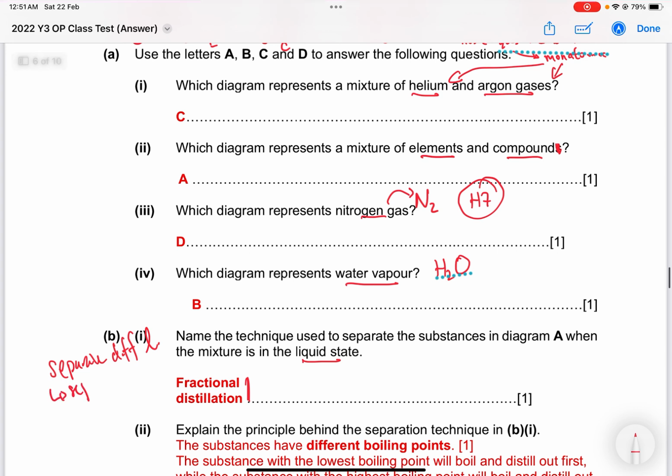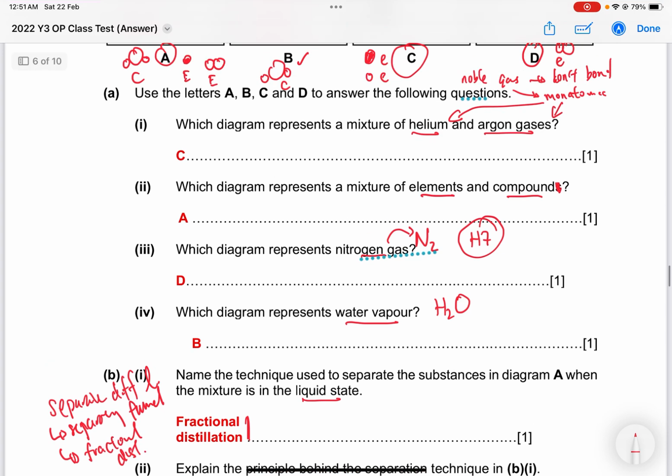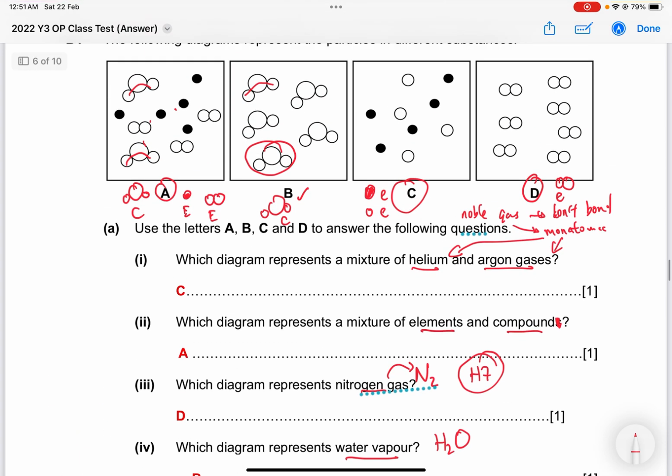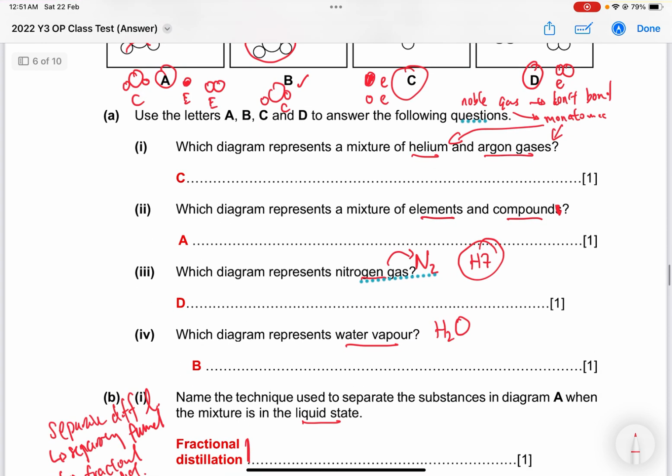You can use a separating funnel, but this is only if the substances do not mix. If the substances mix, then you can use fractional distillation. In this case here, you're not sure whether it will mix or not. That's why I'll use fractional distillation as the better answer here.